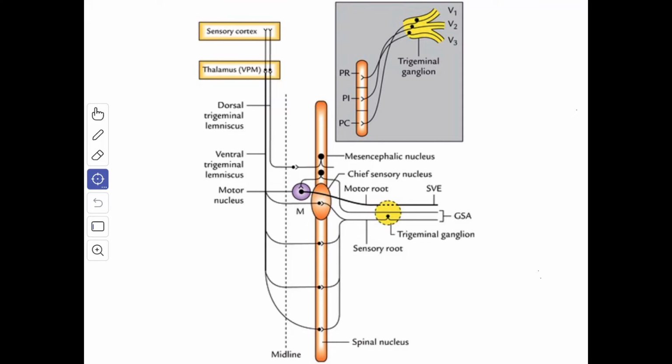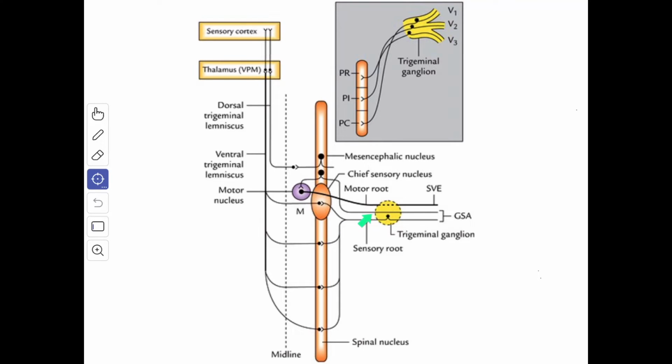Based on the cytoarchitecture, the spinal nucleus is divided into 3 parts or subnuclei in a craniocaudal direction. They are the pars rostralis, then the pars interpolaris, then the pars caudalis. The main afferents of the chief sensory and the spinal nuclei are the central processes of the cells in the trigeminal ganglion. The central processes make up the sensory root.